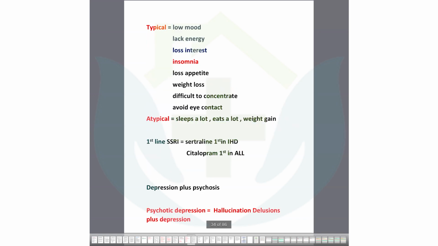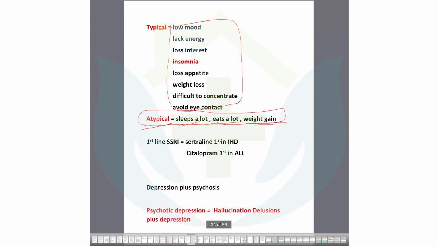Okay, there are some typical and atypical depression signs. That is very important. If you know the atypical one, then you can know the typical one. Sleeps a lot, eats a lot, weight gain. This is another sign of depression. And the atypical signs are very easy to remember: sleeps a lot, eats a lot, and weight gain. So this is an atypical sign of depression. And for all the other typical things, you read it in depression.